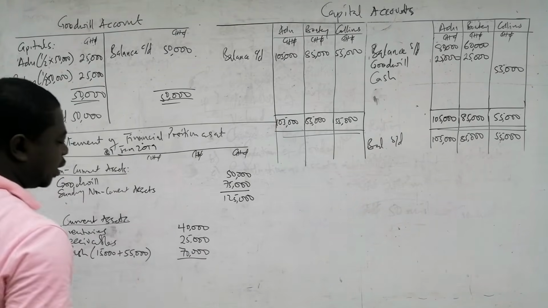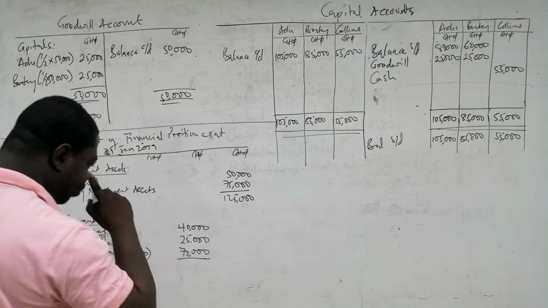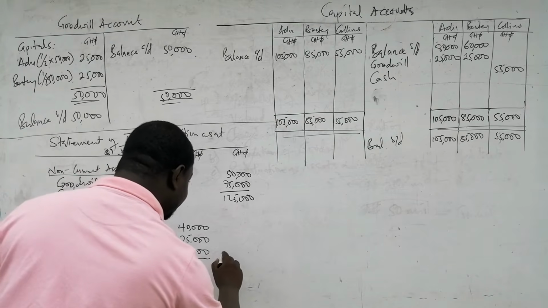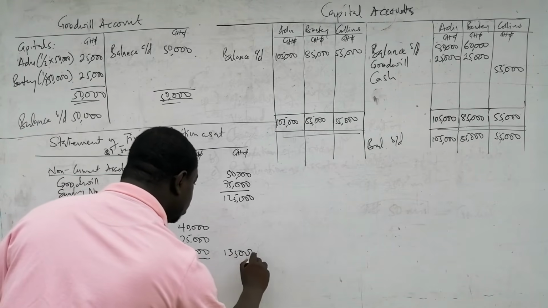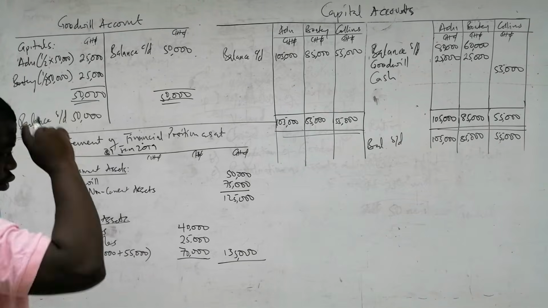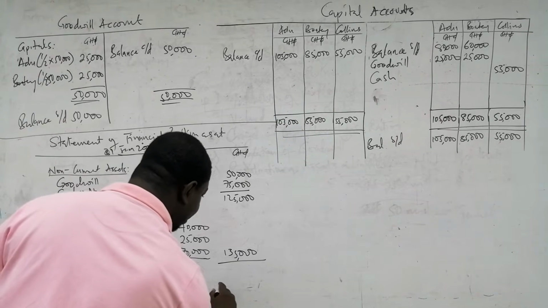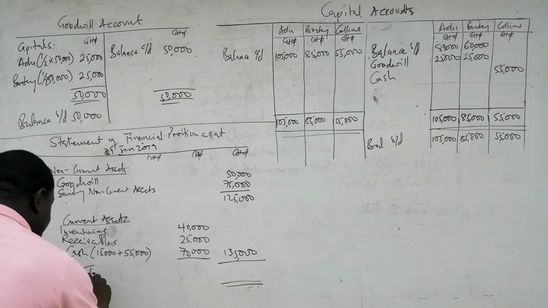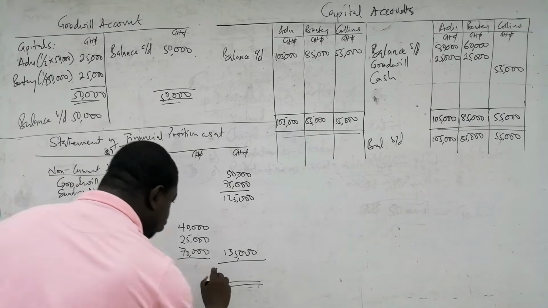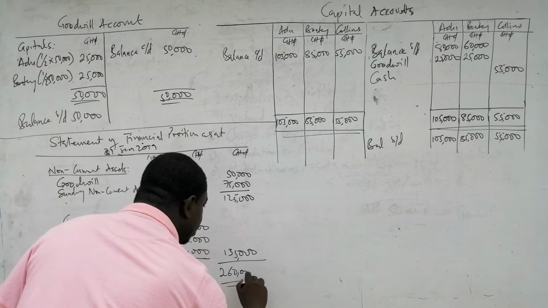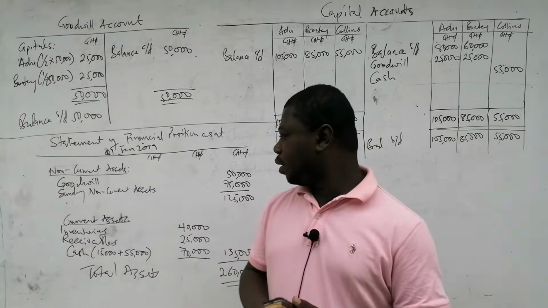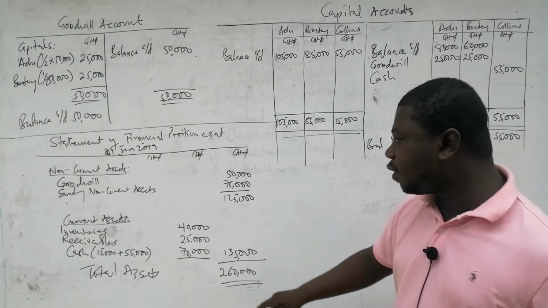And when we add that up, we are going to have total current assets of 135,000. And so when we add 135,000 to the total non-current assets, we have total assets of 260,000. That's the total assets figure that we have.